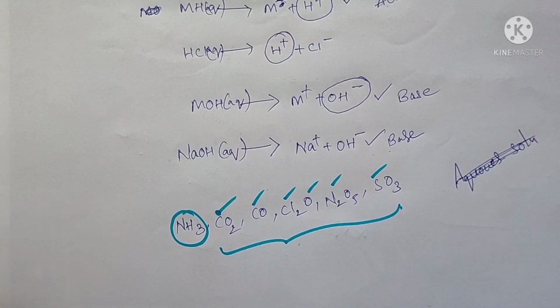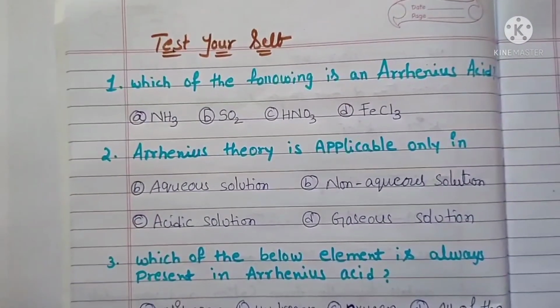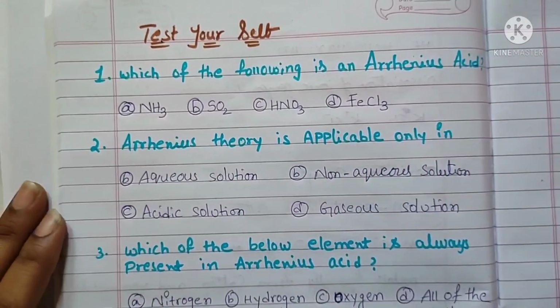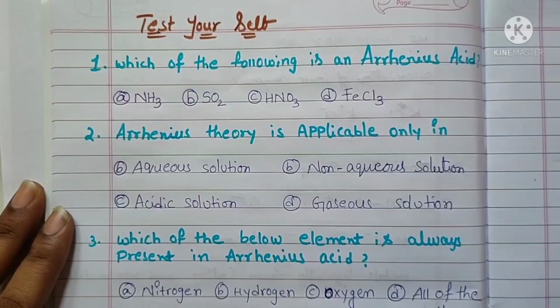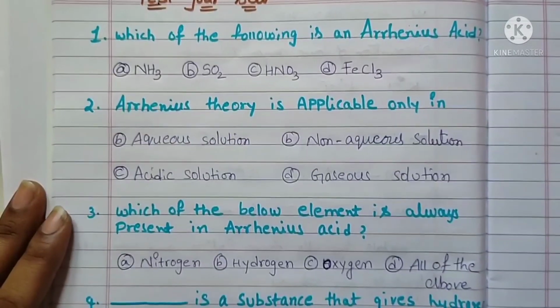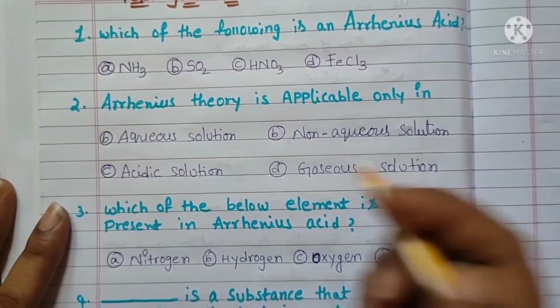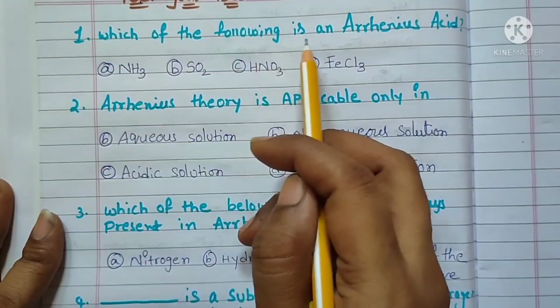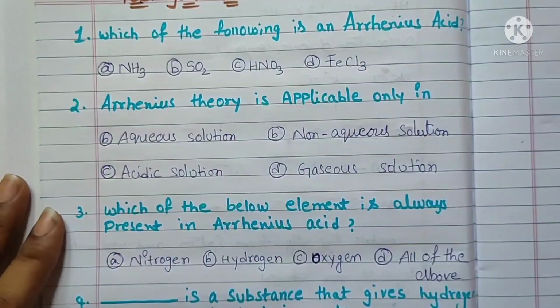Hope you can understand this lesson. If you have any doubts, you can comment. Practice these questions, then you can get some idea whether you have understood the topic or not. This is for you. See here, which of the following is an Arrhenius acid?